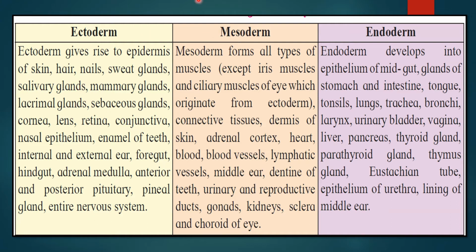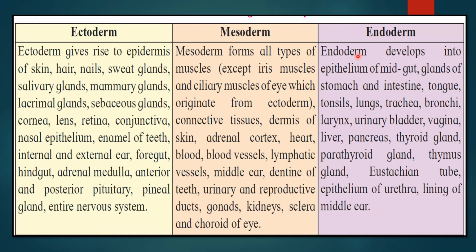Now when you talk about the mesodermal origin, meso means middle. It forms all types of muscle except iris muscles and ciliary muscles of the eye, which originate from ectoderm. Connective tissues, dermis of skin, adrenal cortex, heart, blood vessels, lymphatic vessels, middle ear, dentine of teeth, urinary and reproductive ducts, gonads, kidneys, sclera and choroid of the eye.